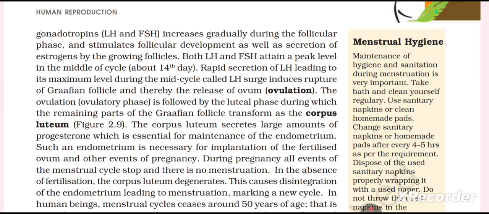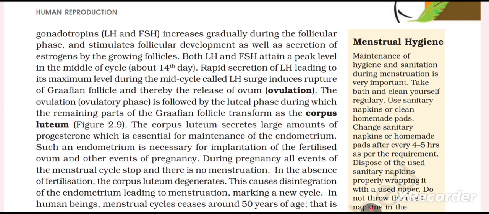Both LH and FSH attain a peak level in the middle of cycle, about 14th day. Rapid secretion of LH leading to its maximum level during the mid-cycle, called LH surge, induces rupture of Graafian follicle and thereby the release of ovum, that is called ovulation. The ovulatory phase is followed by the luteal phase, during which the remaining parts of the Graafian follicle transform as the corpus luteum. Figure 2.9.